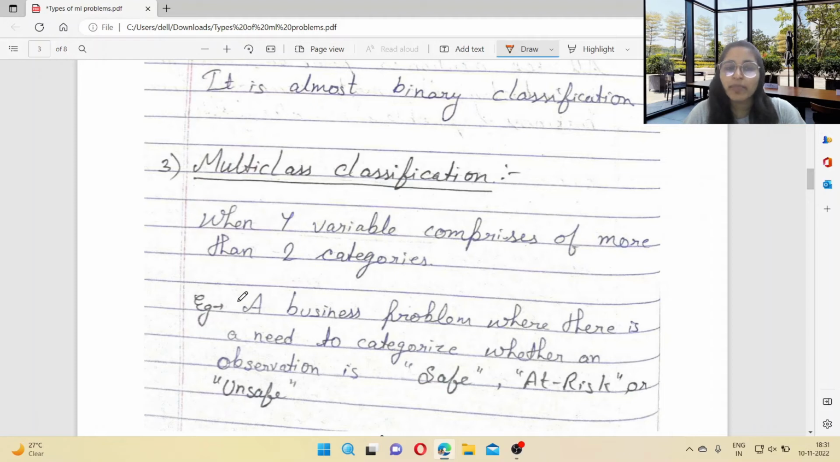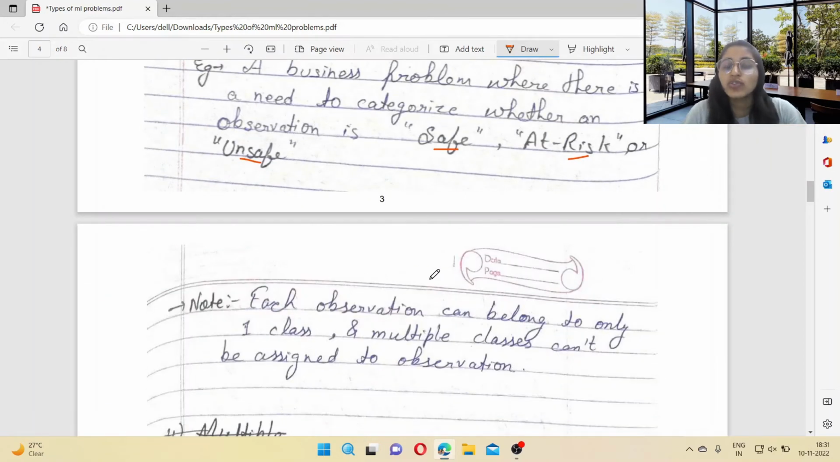Okay, so here is an example: a business problem where there is a need to categorize whether an observation is safe, at risk, or unsafe. Here you see that there are more than two classes, so it is called multi-class classification. Each observation can belong to only one class, and multiple classes can't be assigned to an observation. This point says that if you detect an object as a car, then it is only a car. It can't be a car as well as a bike, or a car as well as a truck. So it only belongs to one class. Multiple classes can't be assigned.